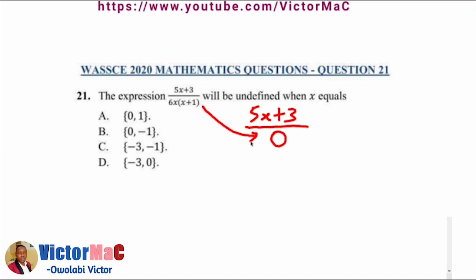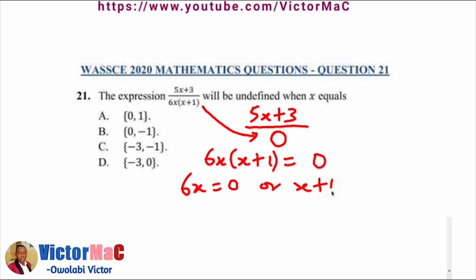So when we set the denominator to be 0, what value of x makes that denominator 0, which is actually 6x in the bracket x plus 1? When two expressions multiply and give us 0, it means that the first one is 0 or the second expression is 0. So when we solve the first one, we have x equal to 0, when we divide both sides by 6. And the second gives x equals minus 1. So the two answers are 0 and minus 1. Option B.